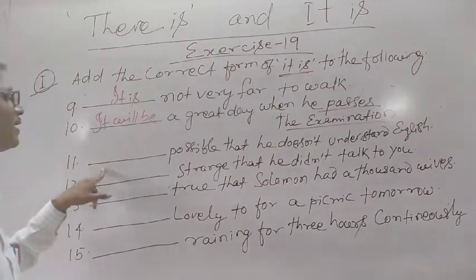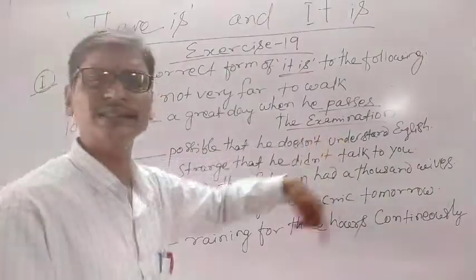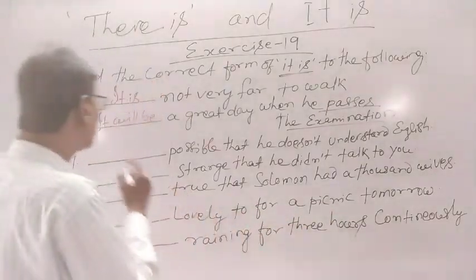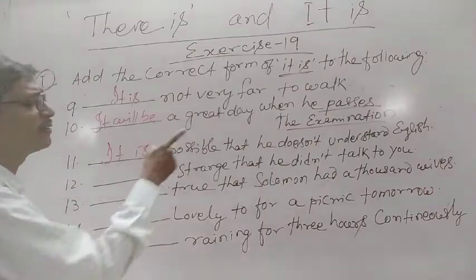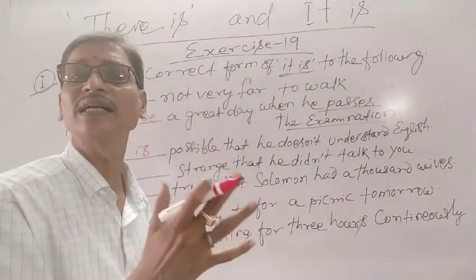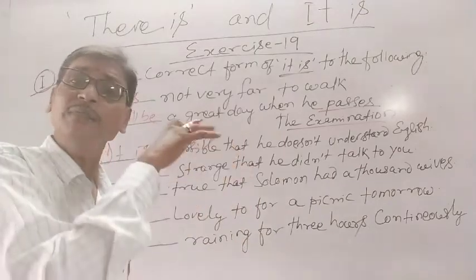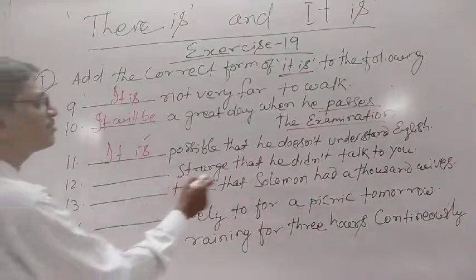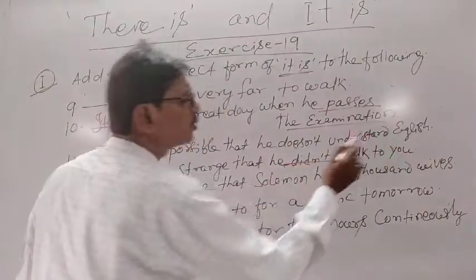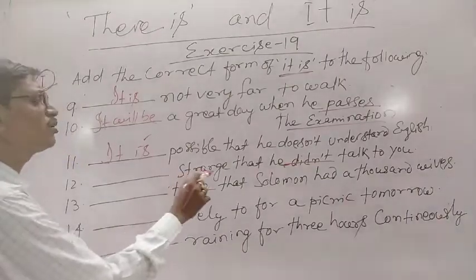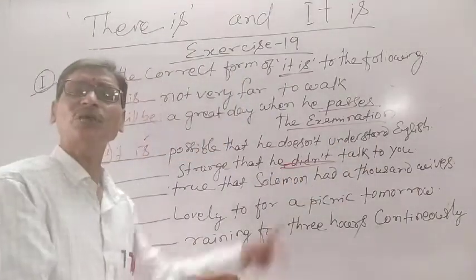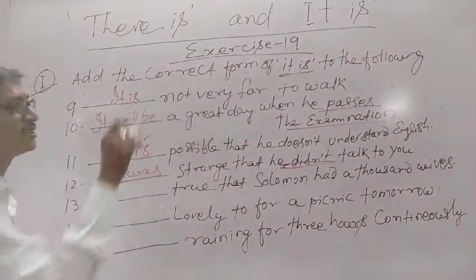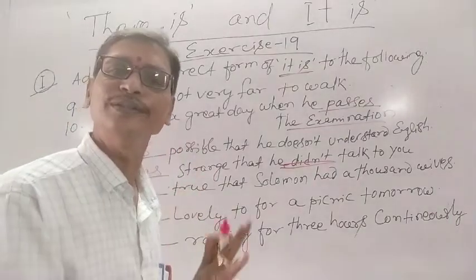Similarly, number 11, "There's possible that he does not understand English." He does not understand English is possible. So we can say, it is possible that he does not understand English. Okay, it is a regular action, present time, therefore we have used "is." Then, "There's strange that he did not want to talk to you." He did not talk to you means it is talking about the past time. So you can say, it was strange that he did not talk to you.